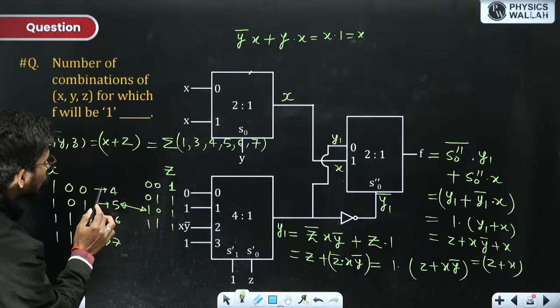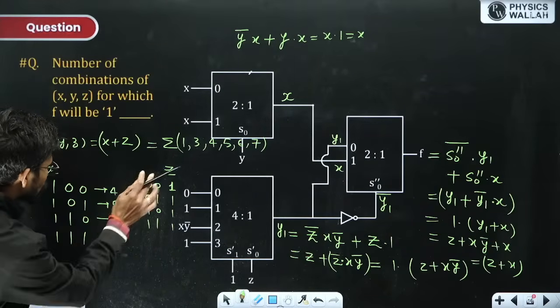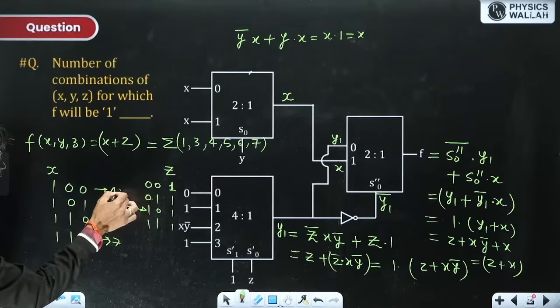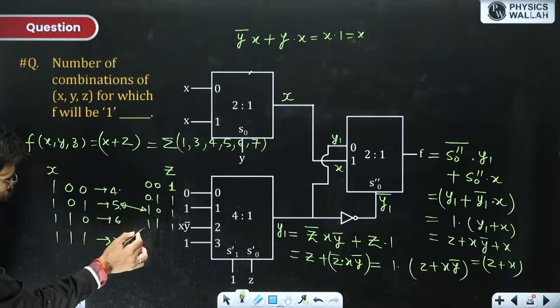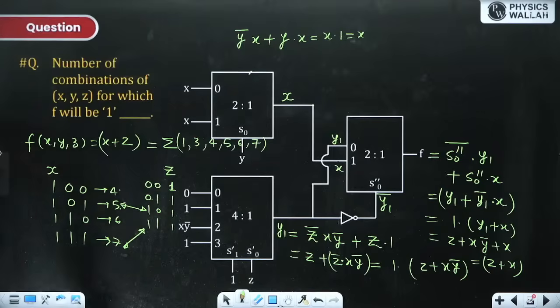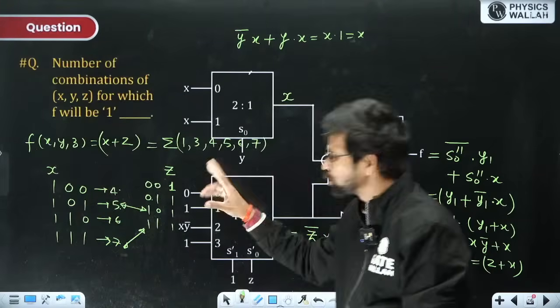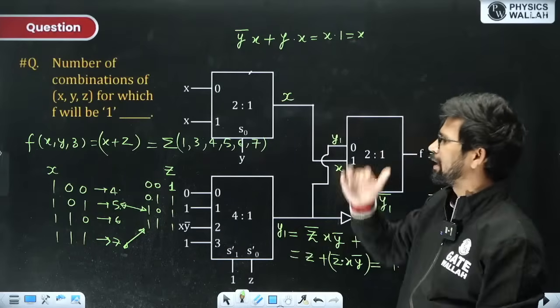So total 8 terms are here, but 2 terms are common, 5 and 7. So overall 6 terms are there in the SOP expression.